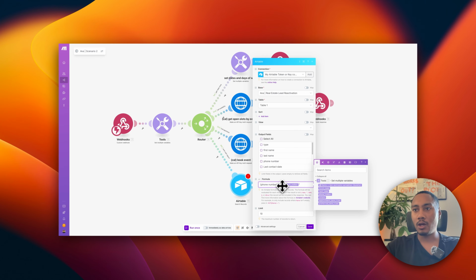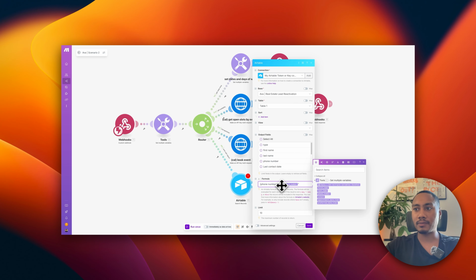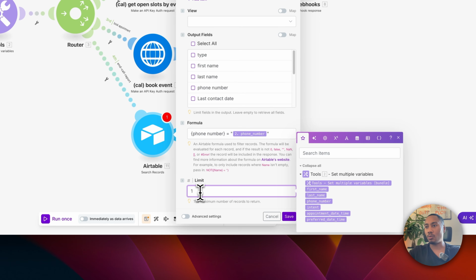When a call ends with the lead, the end call report will have the phone number of the lead that we just called. Then we're going to search the row in Airtable to match the row with the phone number that we got, and then we'll get the ID. So here we want to just limit this to 1.